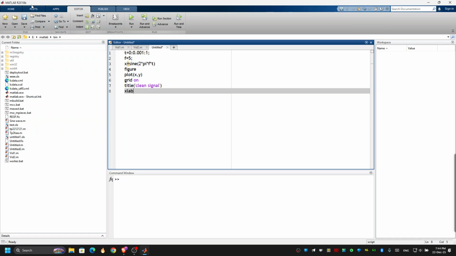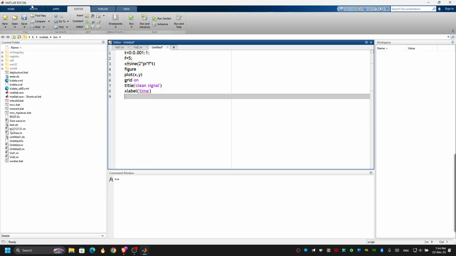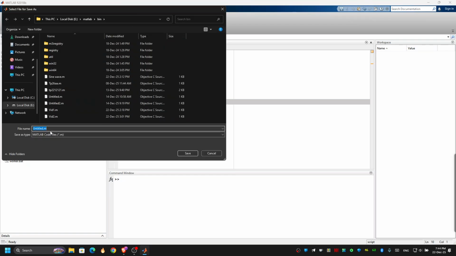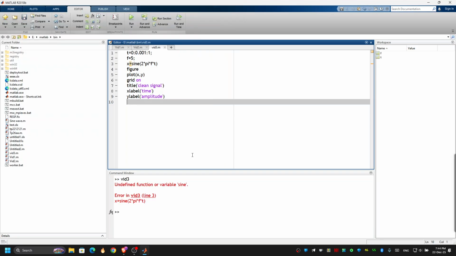We put the X label also to identify our work and our figure, and the Y label also is for the amplitude. You can add an amplitude if you want, that's fine, it's gonna work otherwise. We will run this, and to save it, let's save it, video number 3. Okay, save.